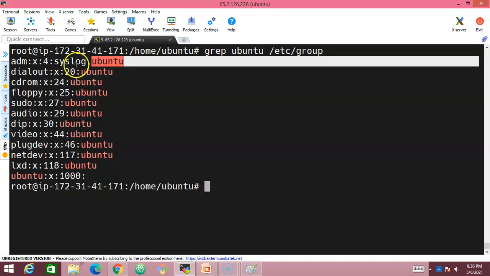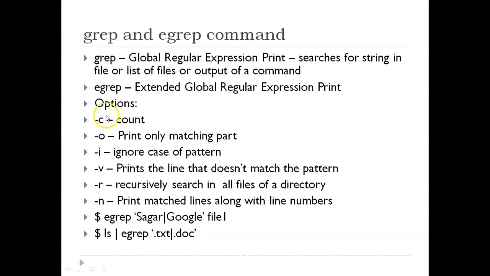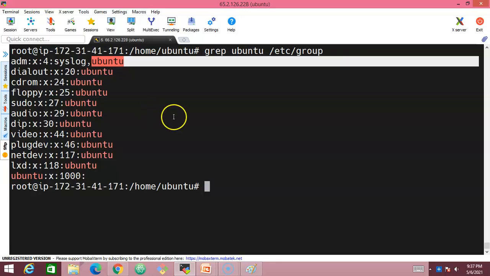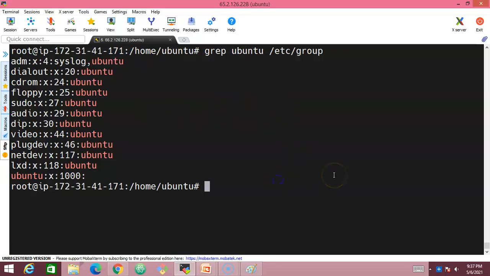You need to understand in how many lines this Ubuntu keyword has appeared. So in order to identify that, we will use one of the options called -c, which stands for counting the number of lines the keyword has appeared. So let's use grep -c Ubuntu and